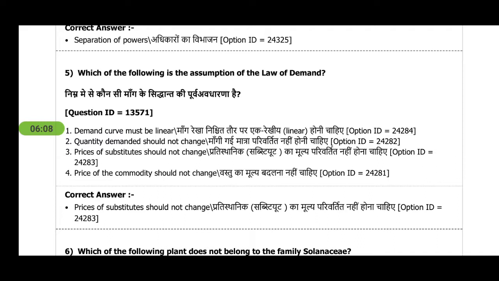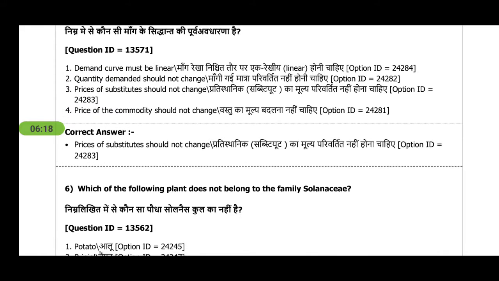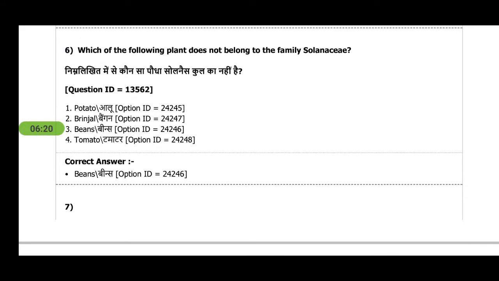So if you get some deep questions, don't panic, because they are subject specific, so economics people can do it easily while you cannot if you are not an economics student. Which of the following plants does not belong to family Solanaceae? It's also from 11th, 12th biology, 11th biology chapter 5. So beans is a legume plant, while all the other plants belong to family Solanaceae.